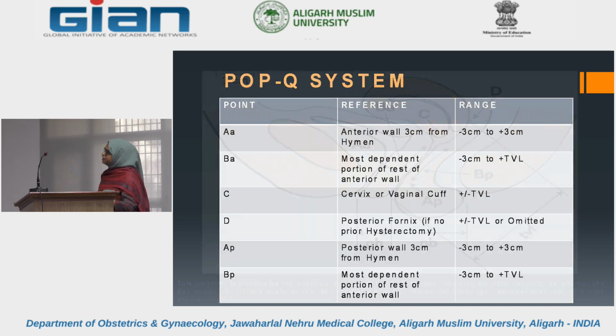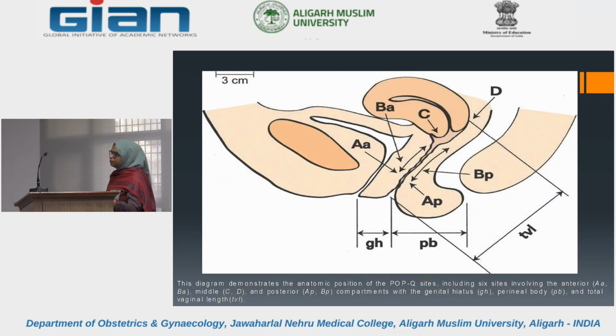This is the C point, which is the lowermost part of the cervix, and D point is the posterior fornix, and it is not there if it is a vaginal hysterectomized patient. This is the genital hiatus, this is the perineal body, and this is the total vaginal length, denoted by the TVL.